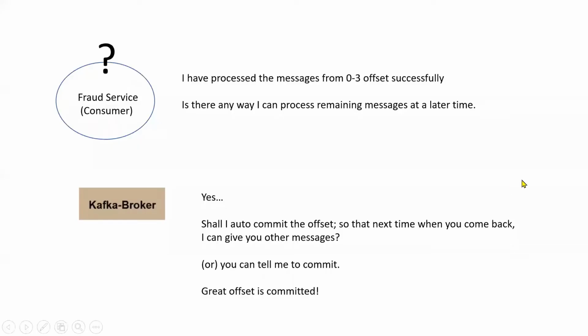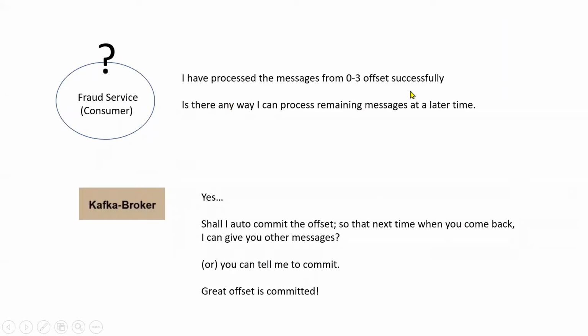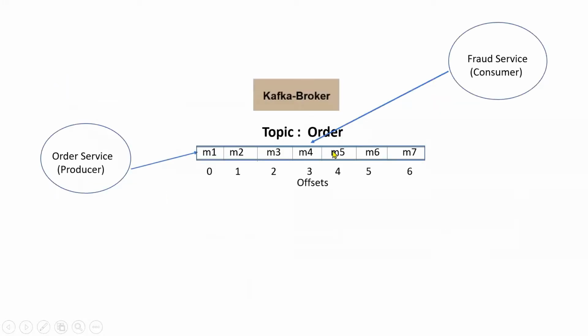So similarly, if you observe here, say for example, this fraud service consumer reads the first 0 to 3 messages, right? Then the consumer says, say I processed 3 messages, 0 to 3 offset, successfully. Is there any way I can process the remaining messages at a later time? It is not that whatever message comes here, all the messages have to be processed by the consumer, right? Consumer can process a few messages. At a later time, the consumer can once again start consuming the message from the committed offset.